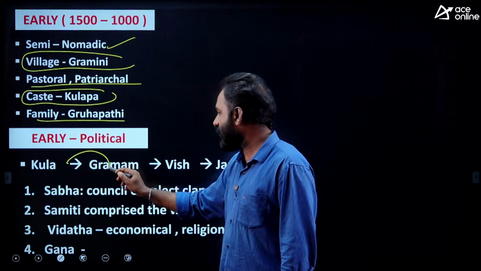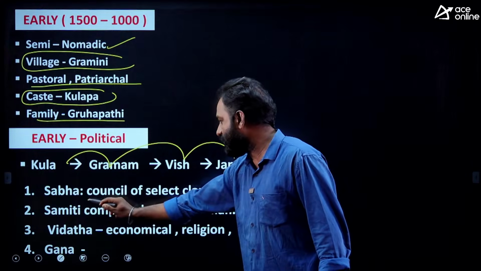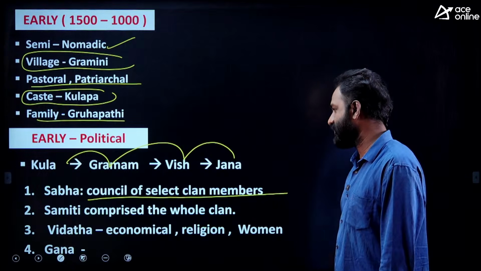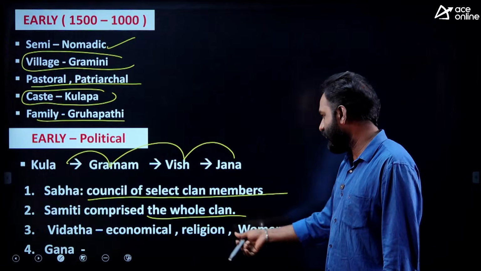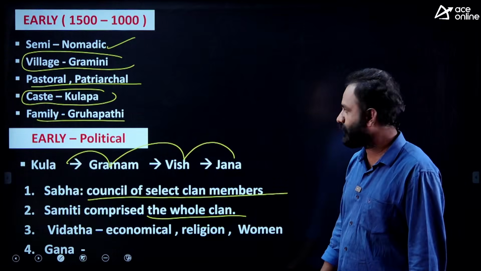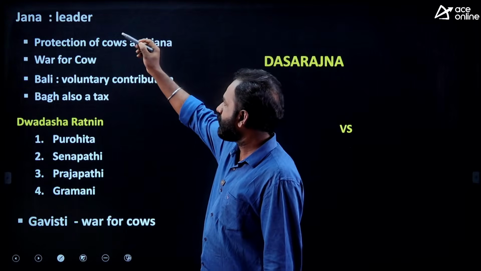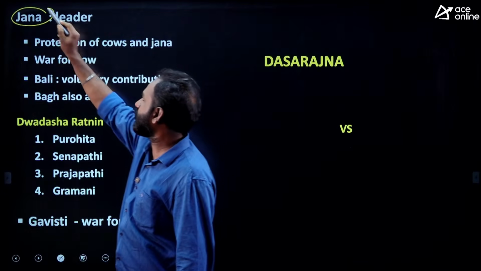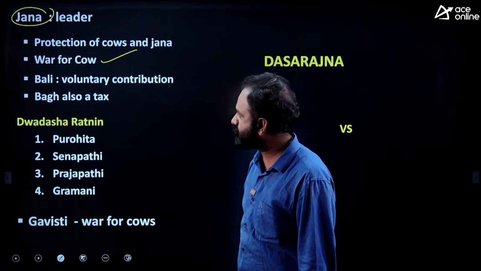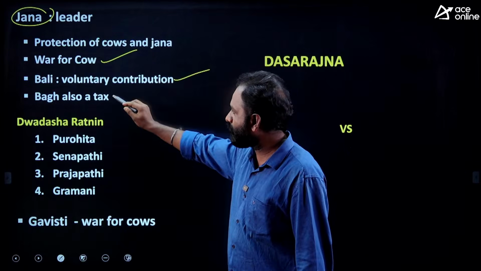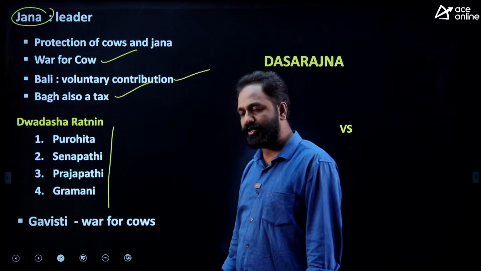So Kula into Grama, Grama into Vish, Vish into Jana. Jana means tribe only. Sabha, council of selected clan members. Samiti comprises the whole clan. Vidata, economic, religion, women, and also another one called Gana. The leader of the Jana is called Rajan, and war for cows. Bali is voluntary contribution. Bhaga is also tax. Dwadasha Ratnin, 12 members are there.